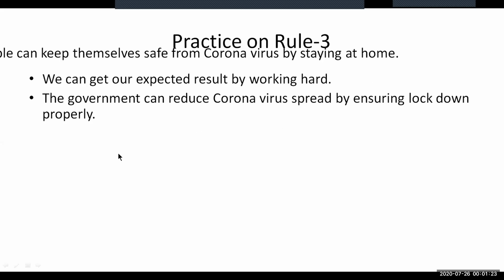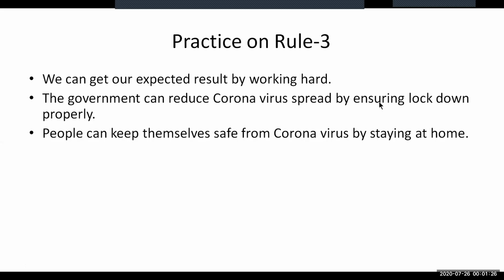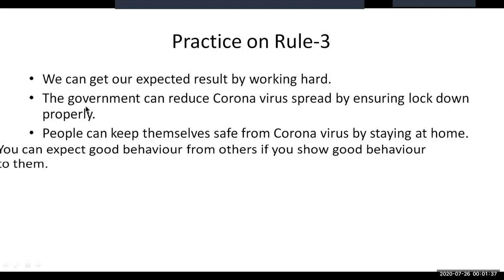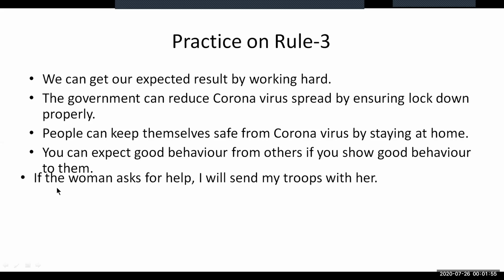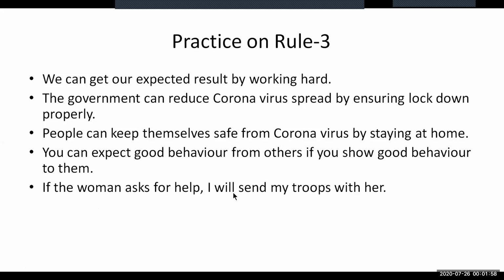The third practice is in simple too. To make this sentence a complex one, you need to use the same rule. I mean, if plus affirmative version, and to compound one, use the conjunction and. The fourth sentence is in the complex form, and you need to make this sentence a simple one by using by plus verb plus ing just over here, and use the conjunction and in the middle of the two clauses. The fifth one is in complex form. You need to make it a simple and compound one.